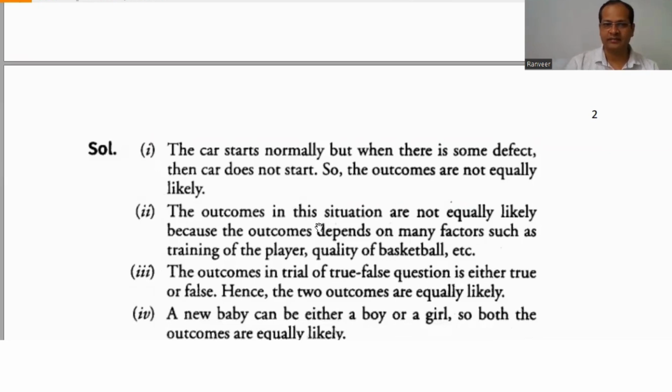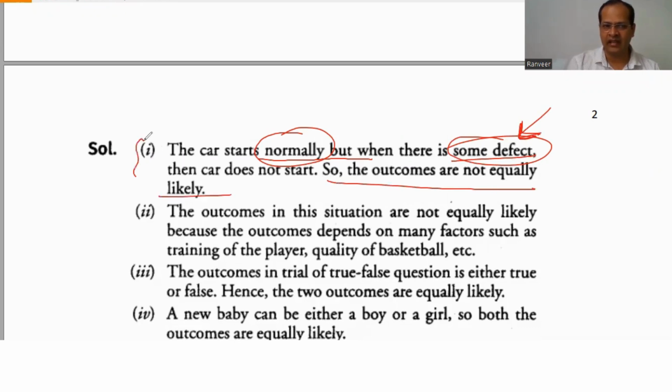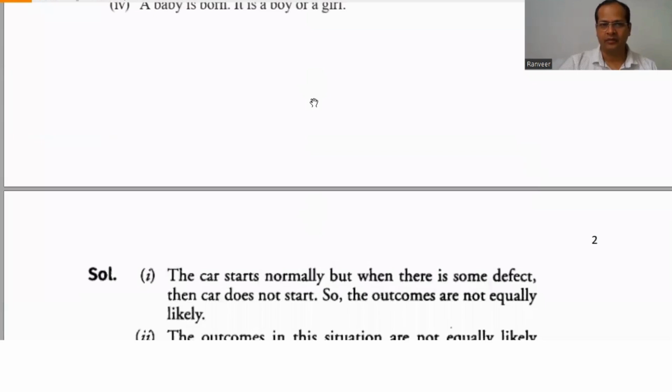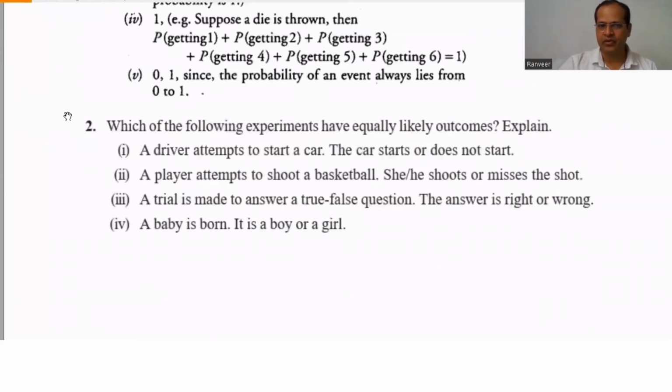Normally, here 90% of the time it is starting, but due to some defect it is not starting. There is just some condition there. So the outcomes are not equally likely. This is the important explanation. Now, second question, a player attempts to shoot a basketball. She shoots or misses the shot.